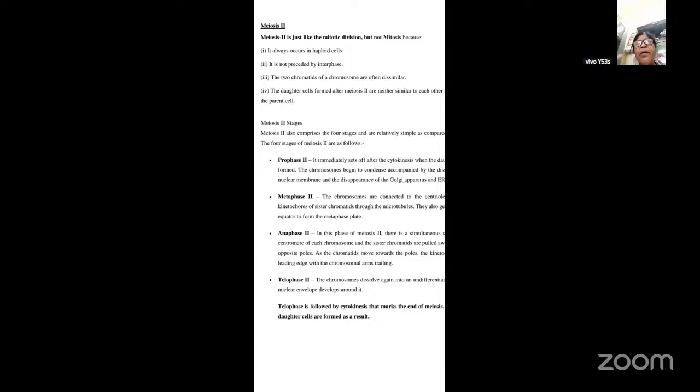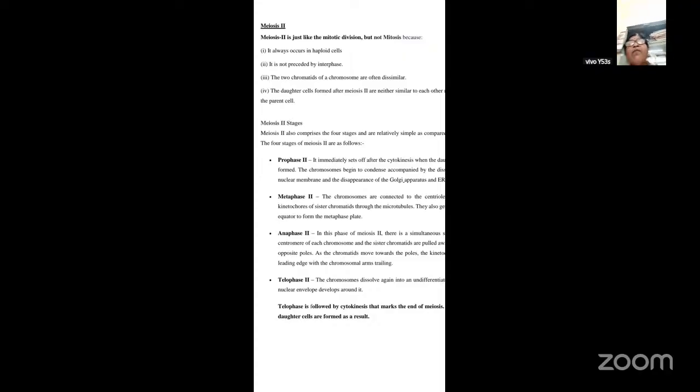So as a result, what happens? The cells will be formed. So these are the things that occur in telophase 2. Since we have seen that meiosis 2 is similar to mitosis, but there are certain things that did not resemble mitosis, because mitosis, we can say, is totally different from meiosis in certain aspects.